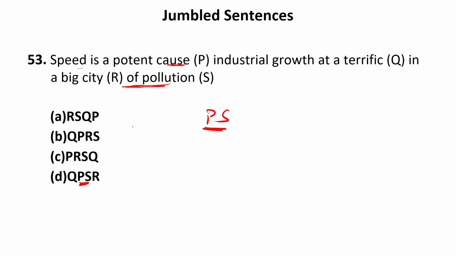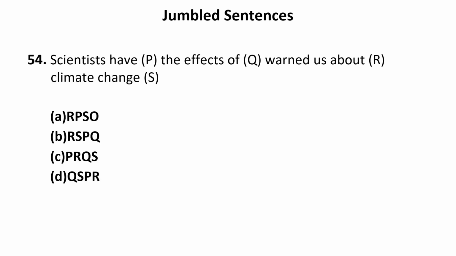Now let us see. If I begin the sentence using Q, industrial growth at a terrific speed is a potent cause of pollution in a big city. So Q, then P, then S, then R. So this is the correct sequence that we have. Now let us see the answer. Yes, of course, our answer is absolutely correct. Now let us move to the next one.